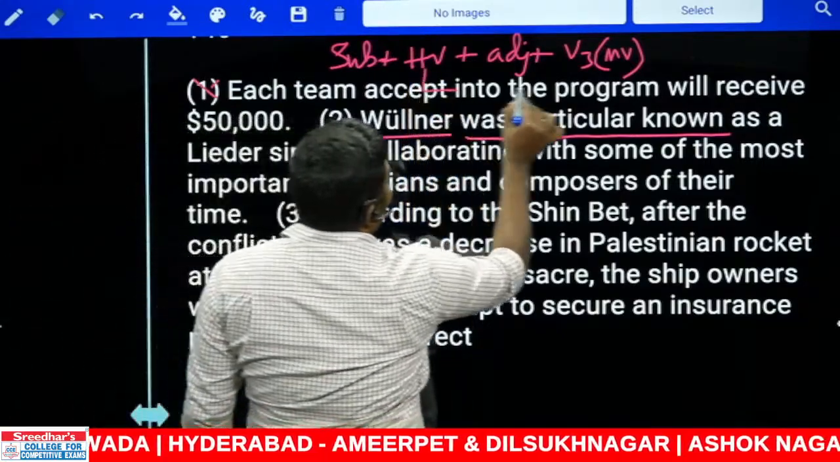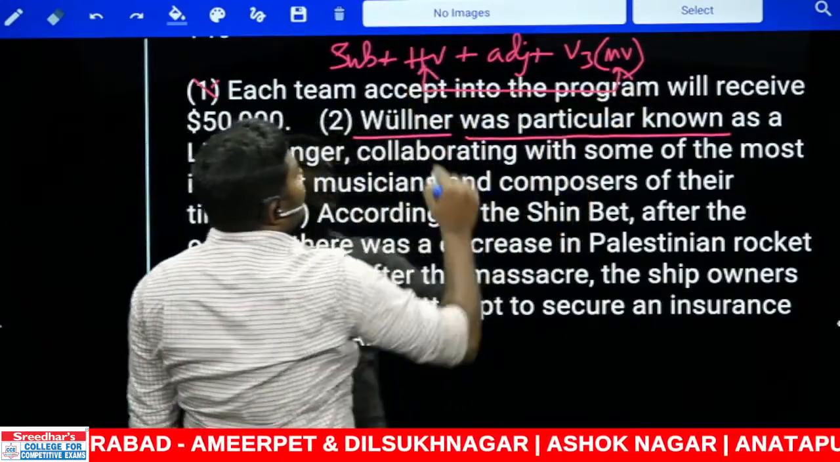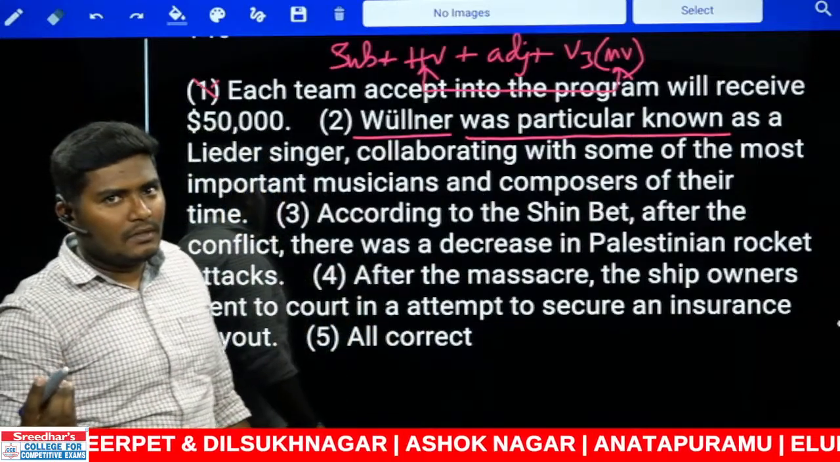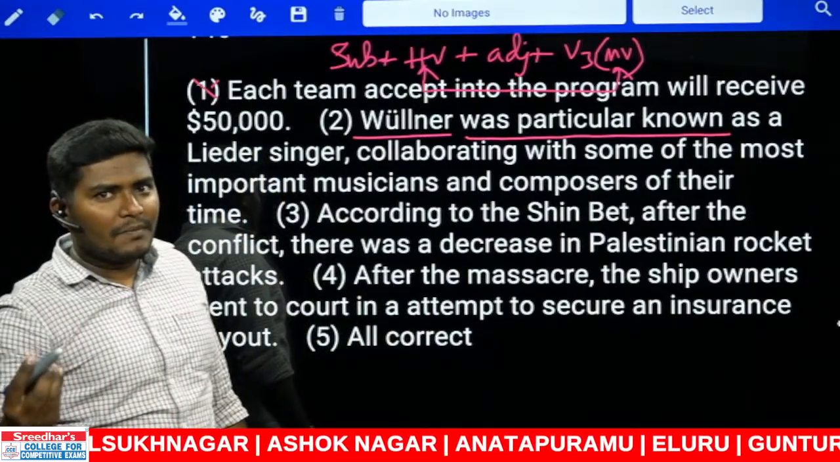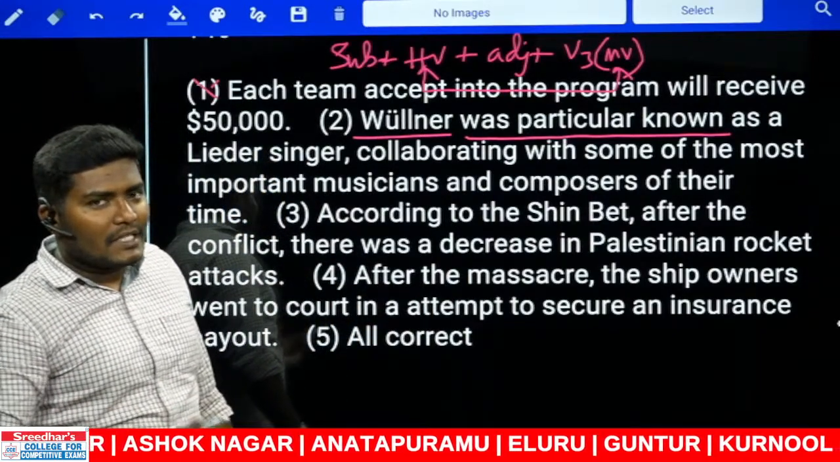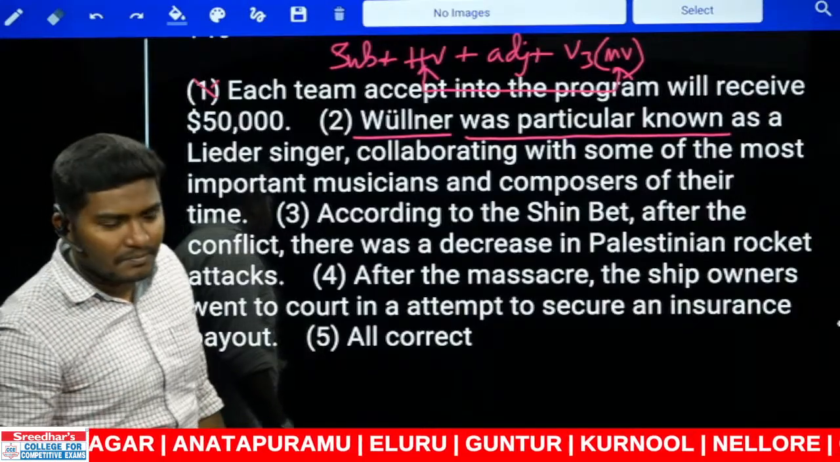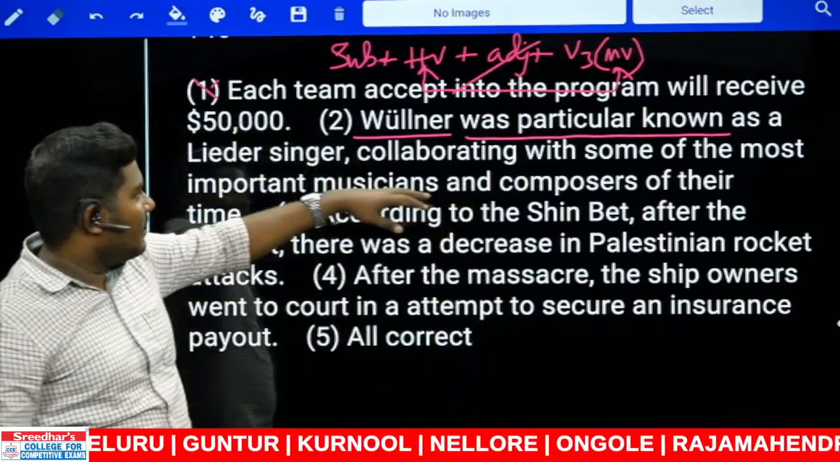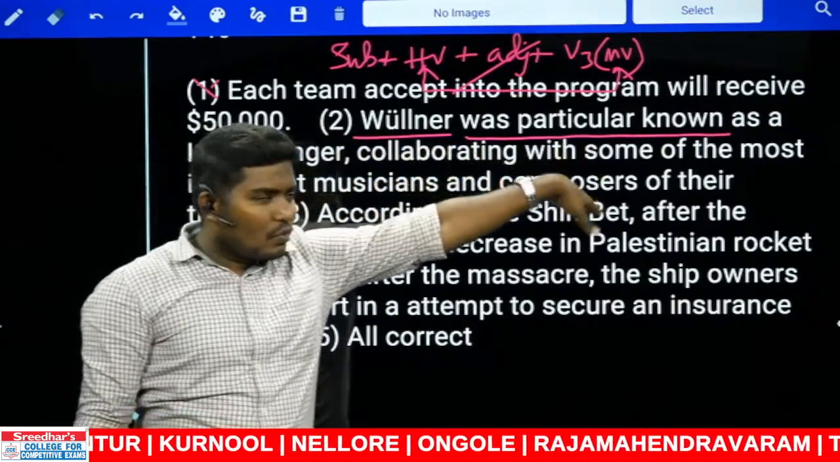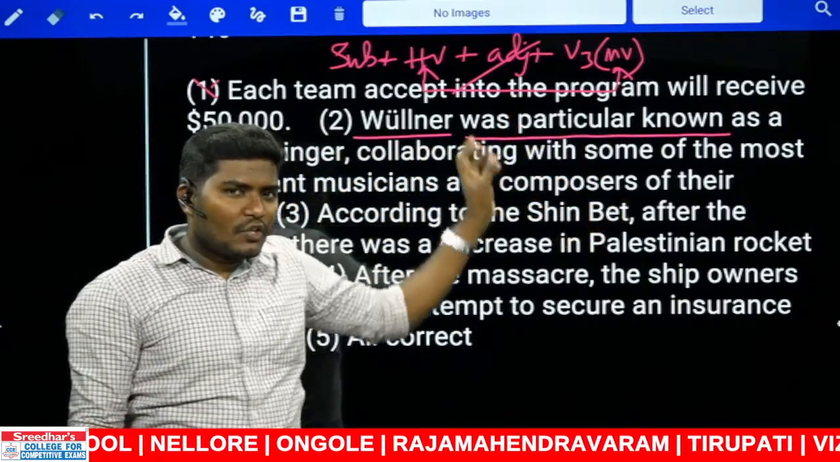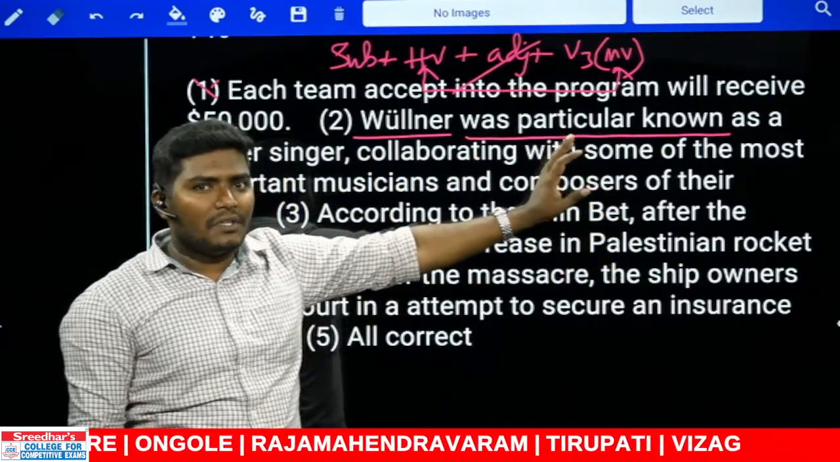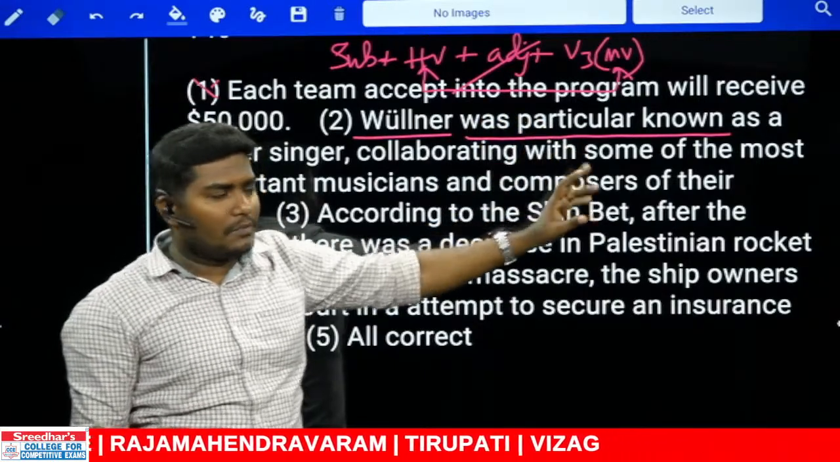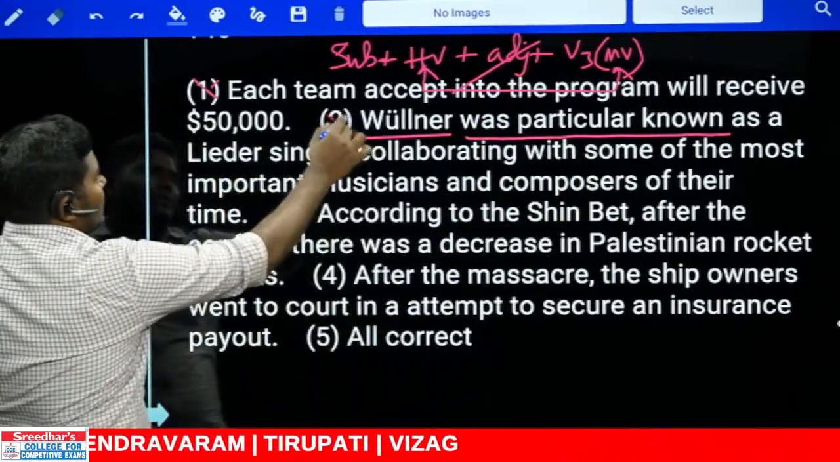Between the helping verb and the main verb, there can be only one word. What is that word? It's not an adjective, that should be an adverb. So can you tell me the correct word for that? Vilna was particular known is wrong. What should be the correct one? Particularly known. That is the rule of adverbs, called position of adverbs. So the second one is also wrong.